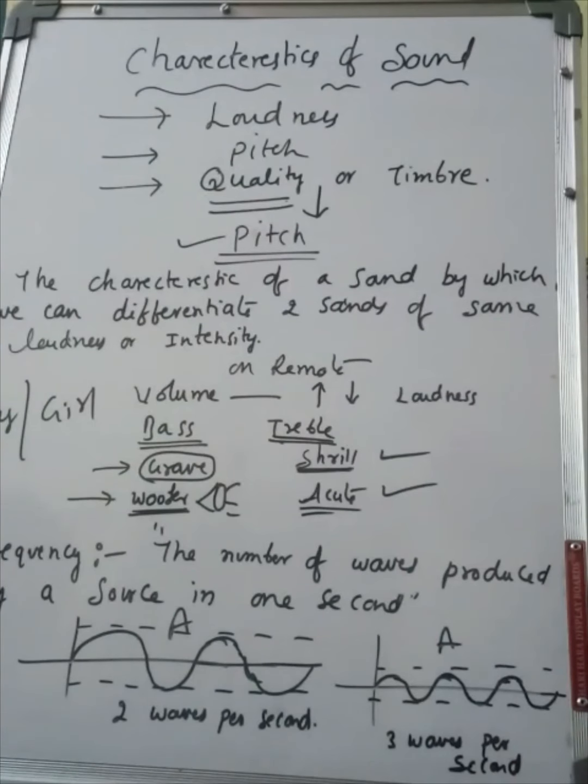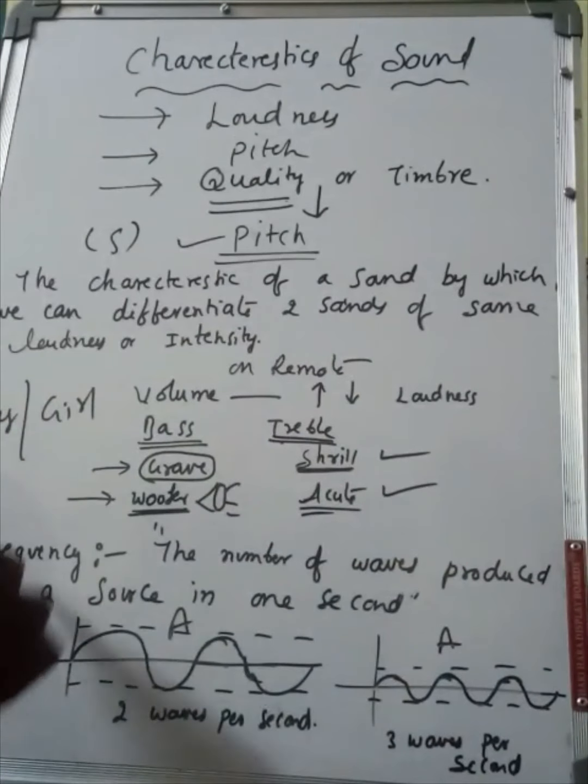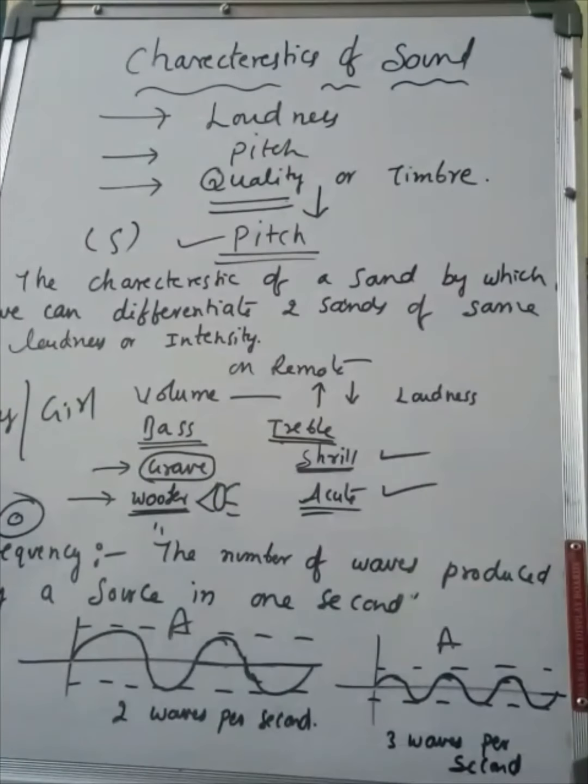Some sounds are blunt, some sounds are shrill and acute. Again, pitch depends on the person and it will change. Some persons may think it is a grave voice, some others may think it is not grave, it is shrill. So again, it is subjective in nature. Then we need to make it objective. How do we make pitch objective, so that it can be measured? To measure pitch, what is required? Pitch depends on frequency. So pitch can be measured with the help of its frequency.